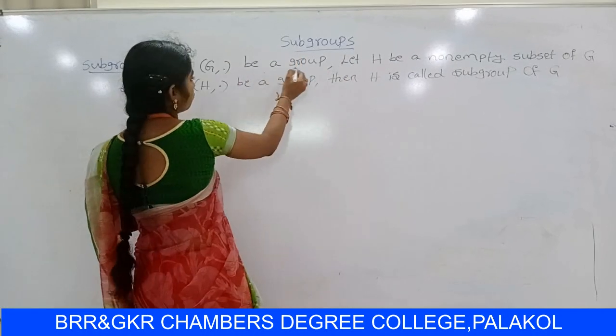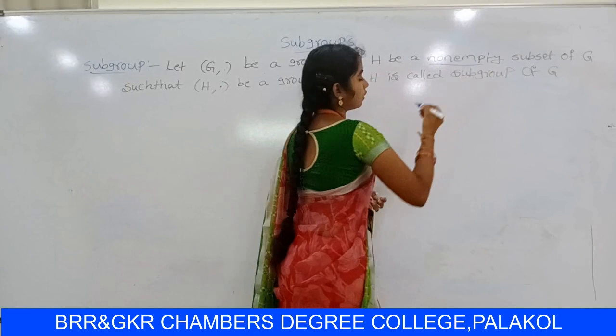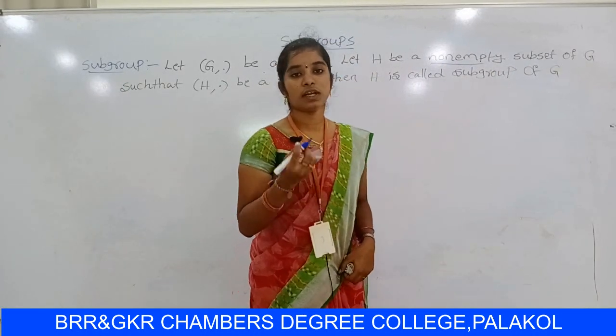So let (Z, ·) be a group, and H be non-empty. Non-empty means at least one element.